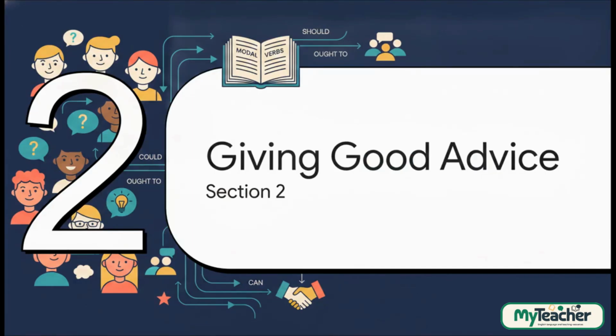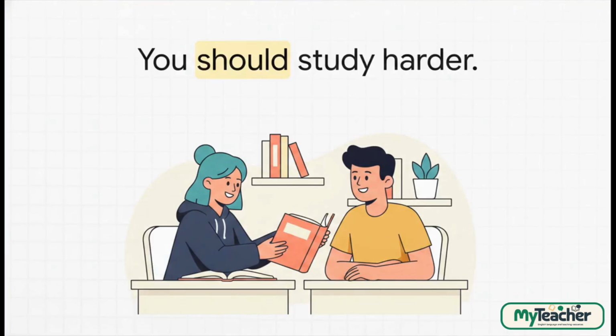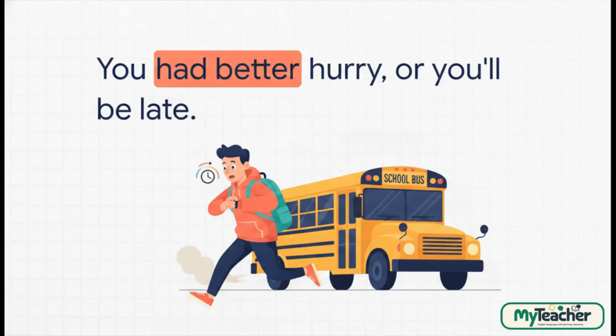Moving on to Section 2, Giving good advice. Take the word should, as in you should study harder. We use should when we want to suggest that something is a really good idea. It's just a warm, friendly way to give advice to a classmate you care about. But for stronger advice, you'll want to use had better. Like, you had better hurry or you'll be late. We use this when there might be a bad result, like missing the school bus, if the person doesn't listen. So it's still advice, just a little bit stronger.